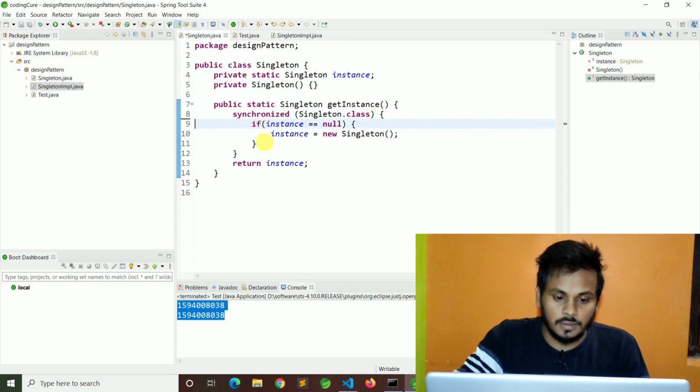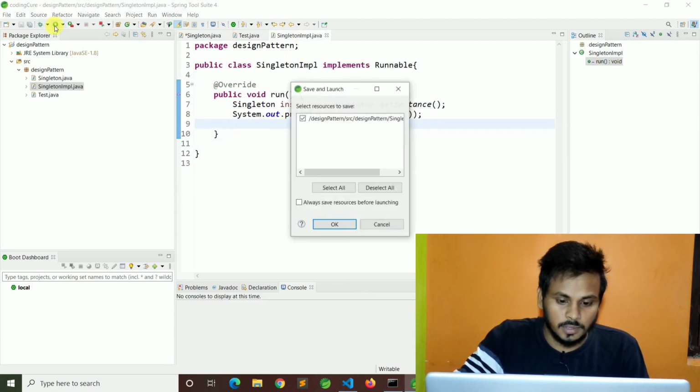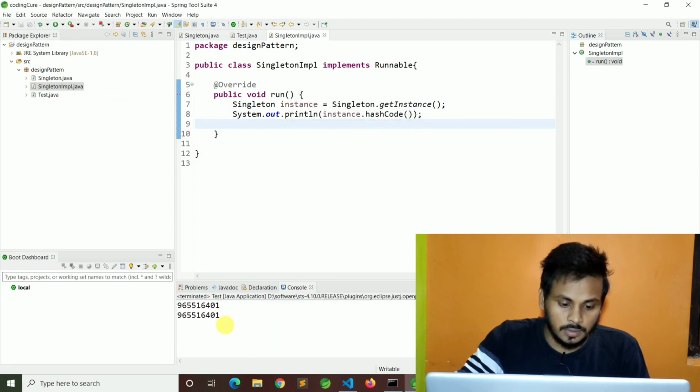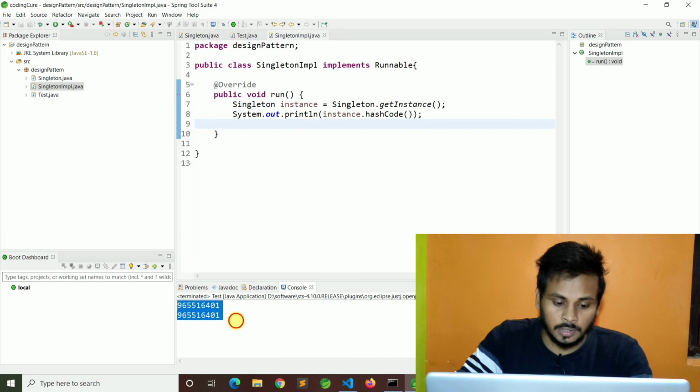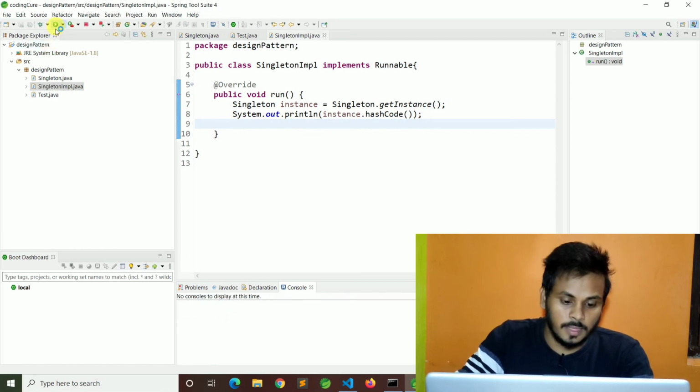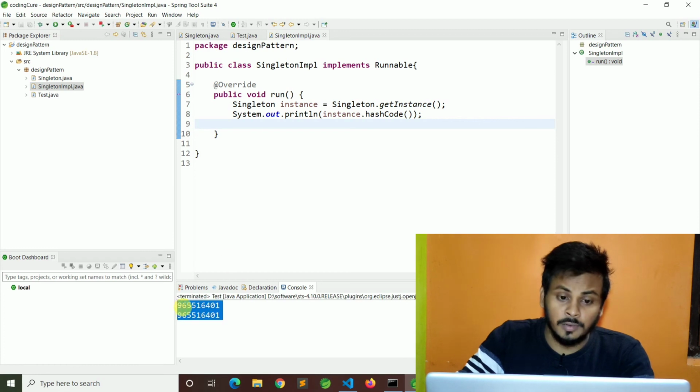Now this time also only the same hash code is printing, but what is the benefit?